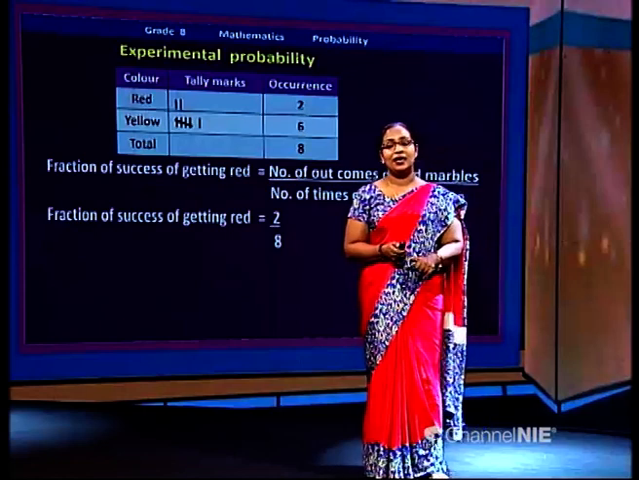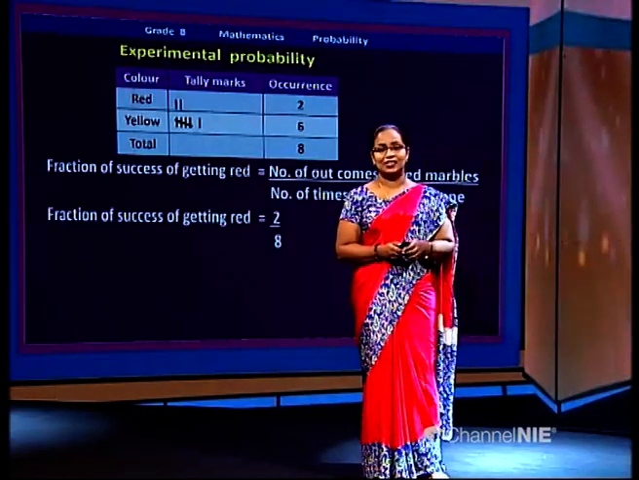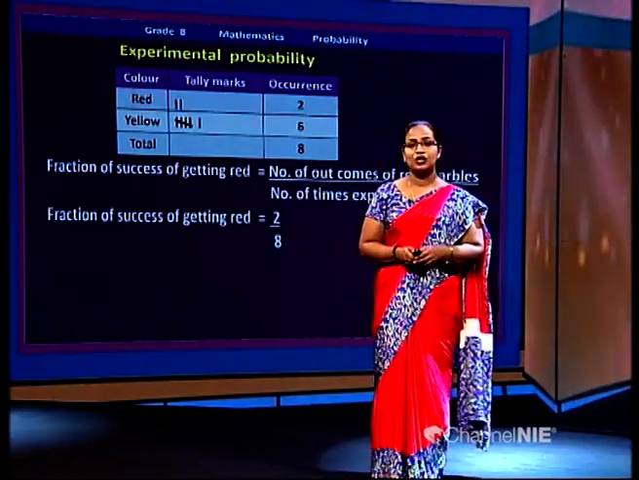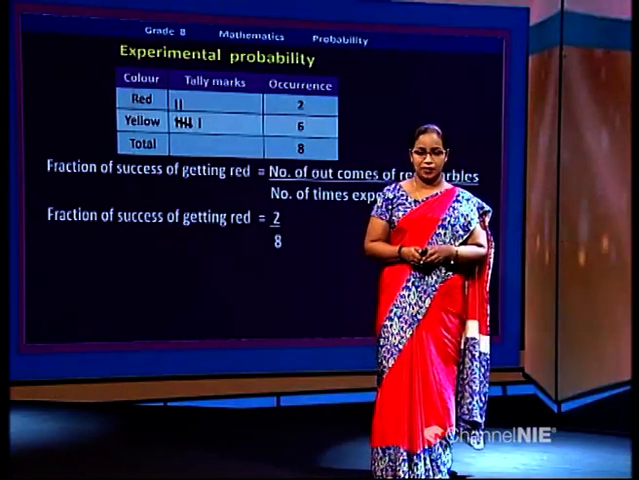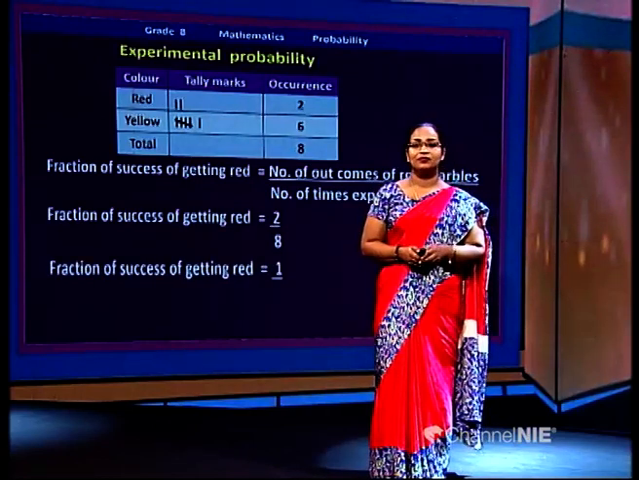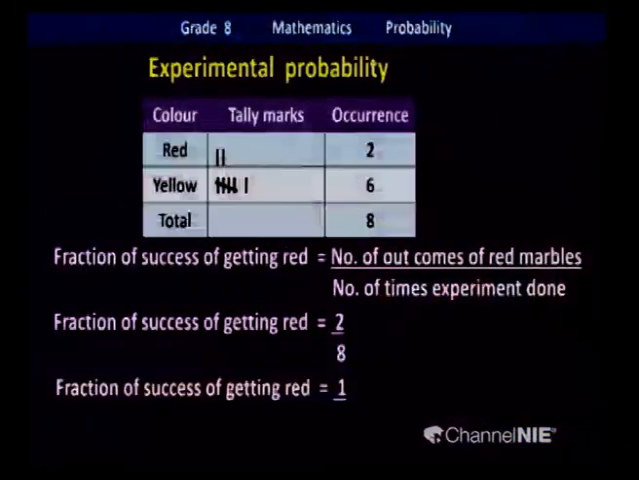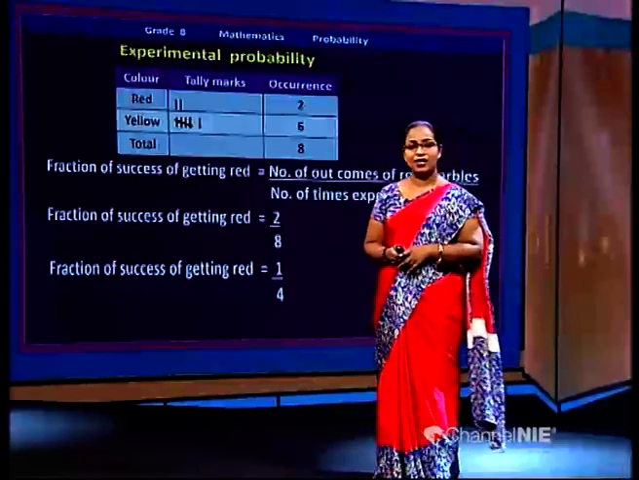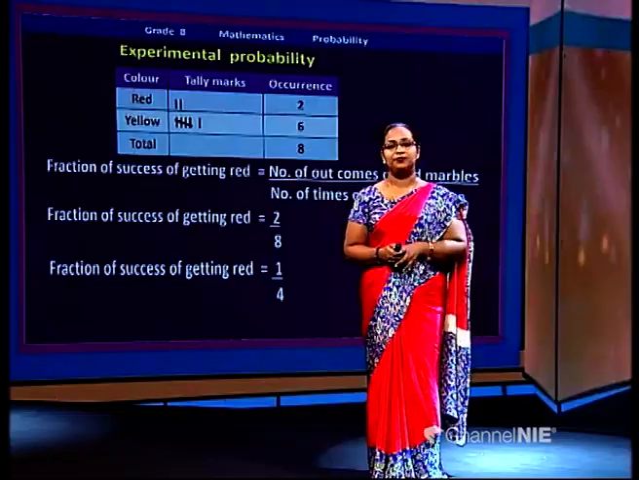Simplify it quickly. Yes, both are divisible by 2. Numerator and denominator are divisible by 2. Divide it. When you divide 2 by 2, 1, 8 by 2, 4. Yes, the final answer is 1 over 4. Always make sure to simplify your fraction. Good. Yes, again.